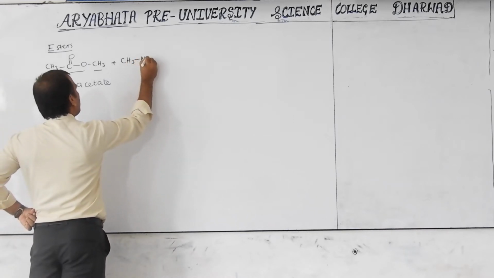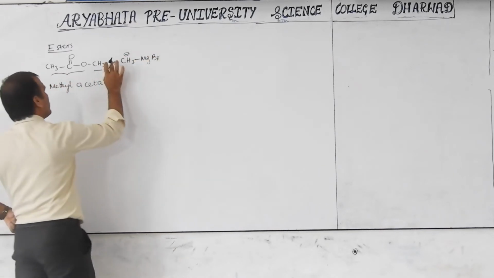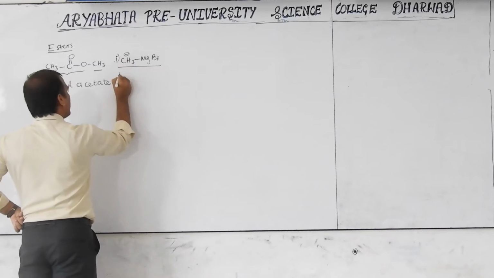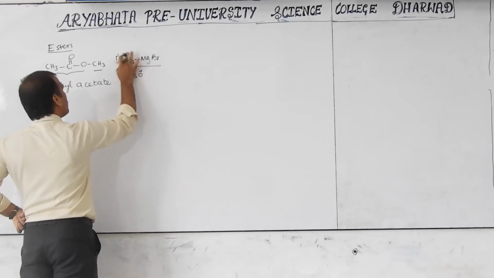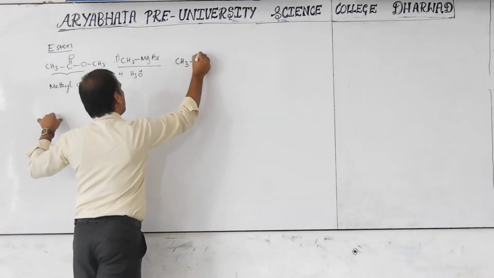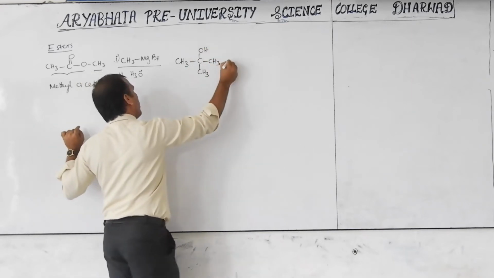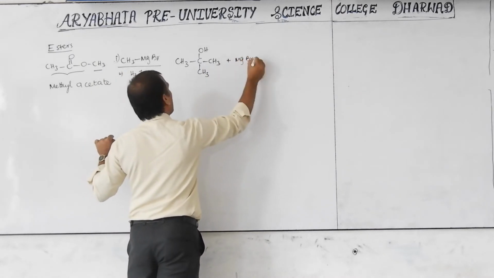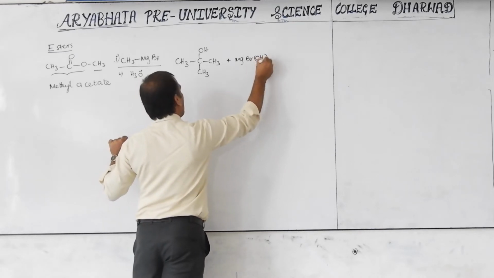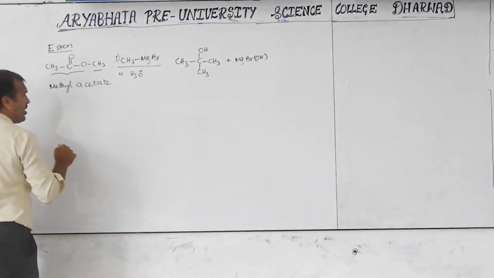Now here, MgBr, this is the negative part. Otherwise I will write it in the form of a reaction. This is the first step, and the second step is hydrolysis. Then what we have to put, I am writing here: CH3, C, OH, CH3, CH3, along with MgBr, OH, which is another byproduct that I will show you. This is a tertiary alcohol. Now keep in mind the mechanism.